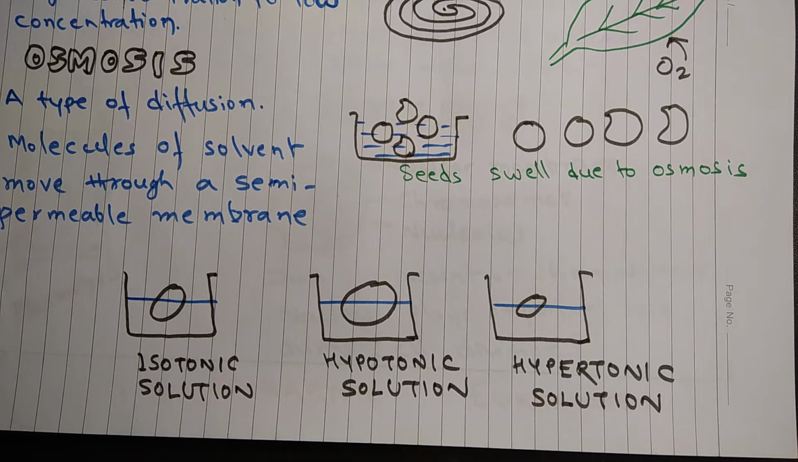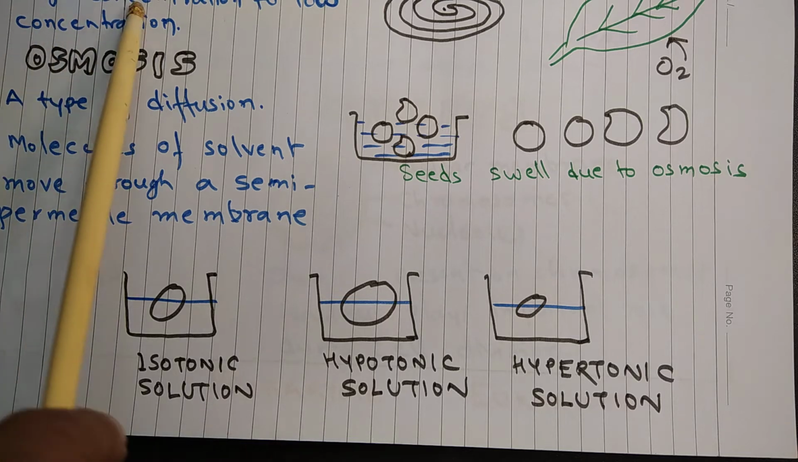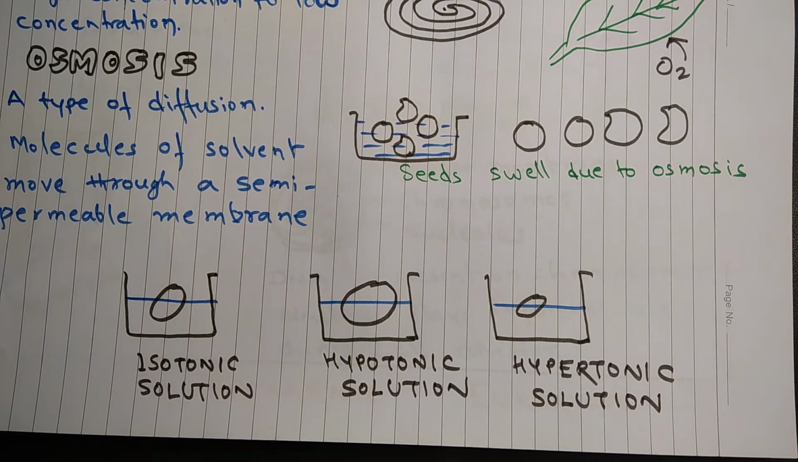A solution in which concentration of water is more compared to concentration of water inside the cell is called hypotonic solution. In this case, since concentration of water is more outside, so water will enter the cells, and as a result the cell will swell up. There is an increase in size. It is important to remember that the molecules always move from region of high concentration to region of low concentration.